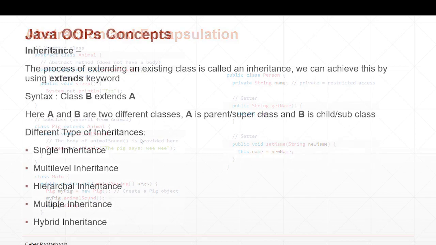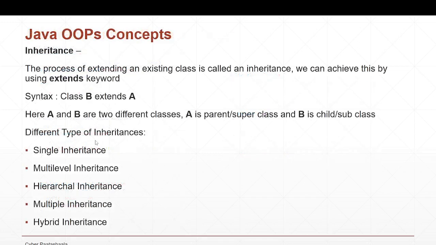Okay. And we have different types of inheritance based on the level at which they get inherited, and the different ways of inheritance. So we just discuss all those things here. We have five types of inheritance: single level inheritance, multi-level inheritance, hierarchical inheritance, multiple inheritance, and hybrid inheritance.